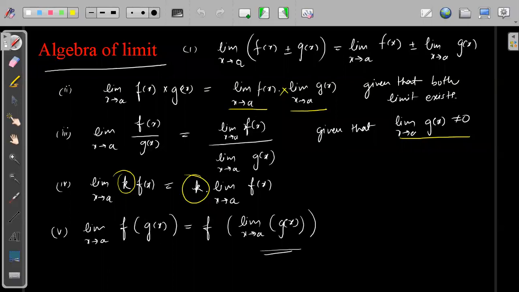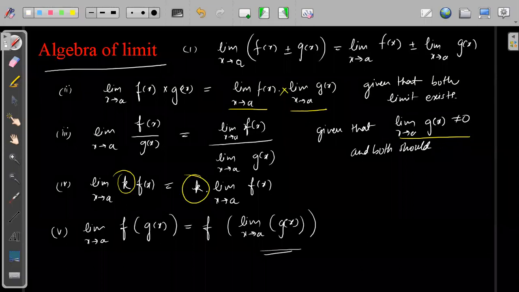Obviously both limits have to exist, but the denominator cannot be 0. If you want to write this, you can write limit x tending to 0 and both should exist, but g of x should not be equal to 0. That's it. I hope this one is okay.